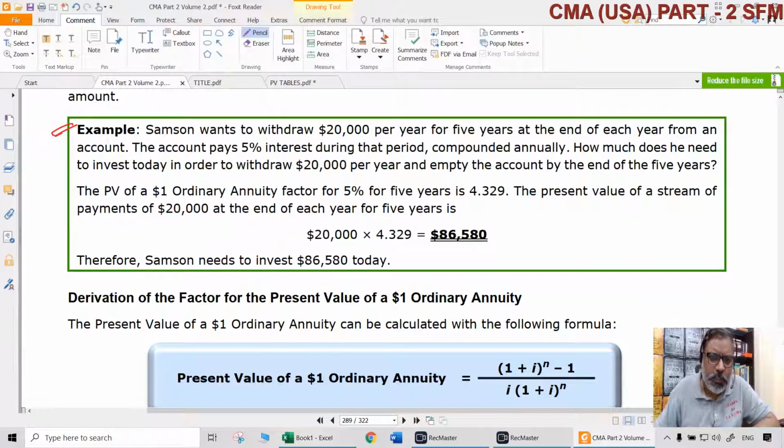Samson wants to withdraw 20,000 per year for 5 years at the end of each year from an account. The account pays 5% interest during that period, compounded annually. How much does he need to invest today in order to withdraw 20,000 per year and empty the account by the end of 5 years? So he wants to withdraw $20,000 at the end of each year, like that for 5 years. How much does he have to put in as an amount now?